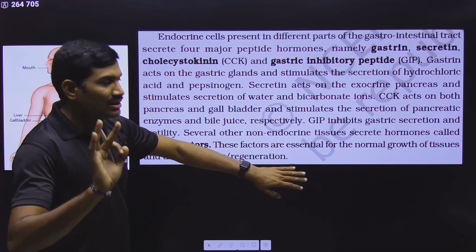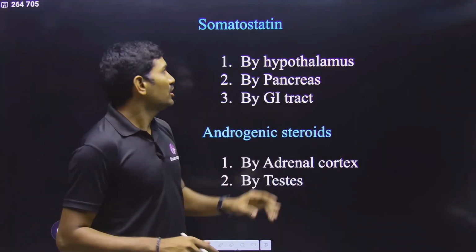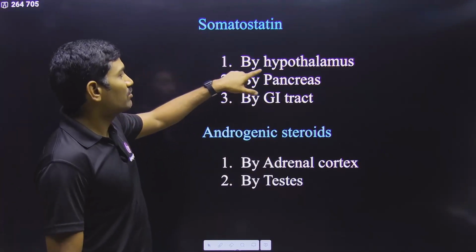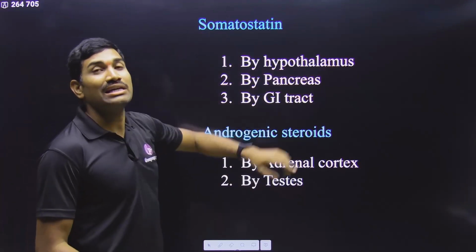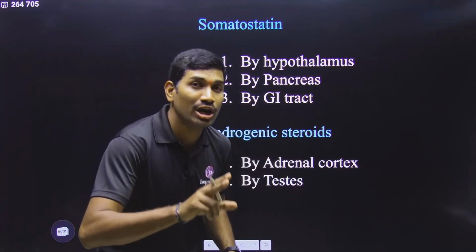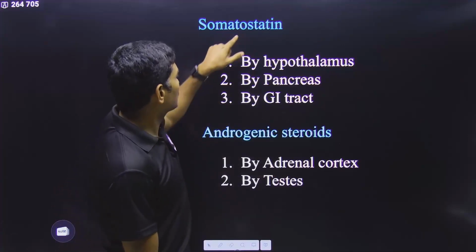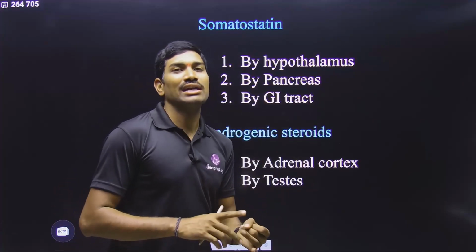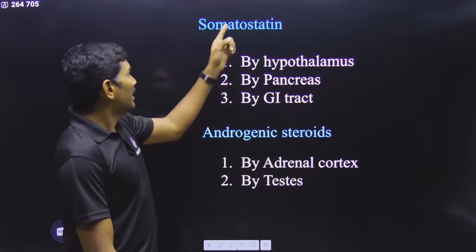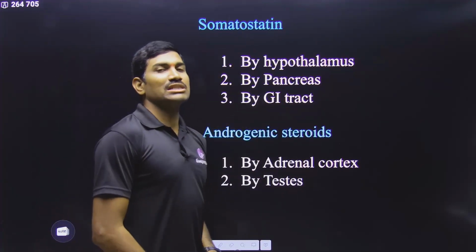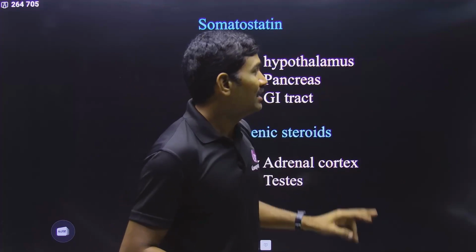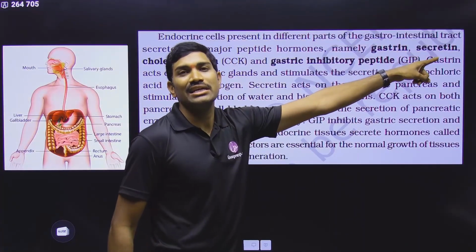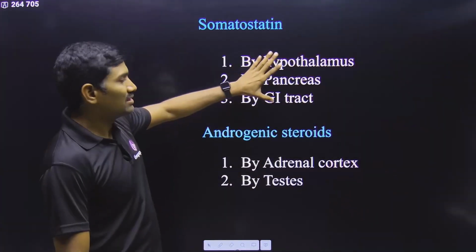In this way, 3 locations you are talking about this somatostatin. So somatostatin produced by hypothalamus is actually inhibiting the release of growth hormone from pituitary. Next one, somatostatin by the pancreas is inhibiting the secretion of insulin and glucagon. At least this much you please remember. And somatostatin produced by gastrointestinal tract is inhibiting the gastrin and secretin function. These are the 3 things.